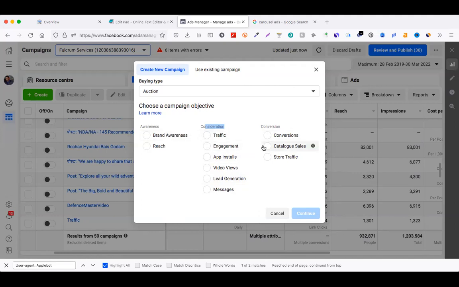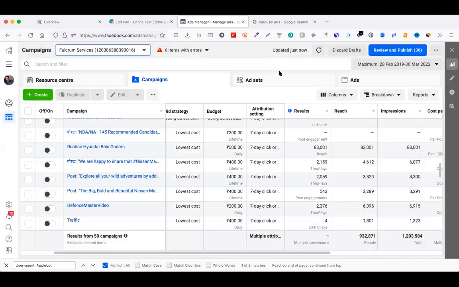Sir, Narendra sir, can you please redo this one, that particular part? How to reach this ad manager? Facebook.com ad manager will come by default. In that, this page will come and we have to say create, and then get into campaign. Yes.